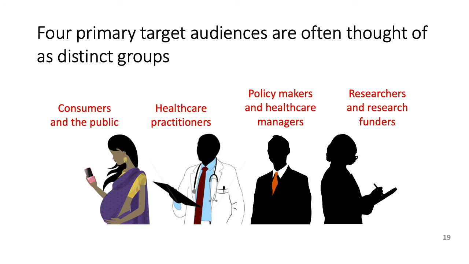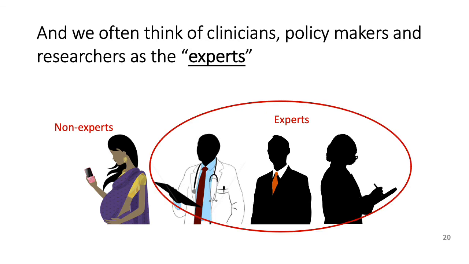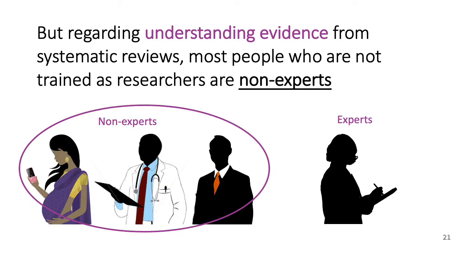As Dina already described, Cochrane has defined 4 primary target audiences: consumers in the public, healthcare practitioners, policymakers and healthcare managers, and researchers and research funders. These are often thought of as distinct groups. And we may tend to think of these 3 groups, healthcare professionals, policymakers, and researchers, as the experts. But in fact, when it comes to understanding evidence from systematic reviews, most people who are not researchers do not have a lot of expert knowledge in this area and should be thought of as non-experts.